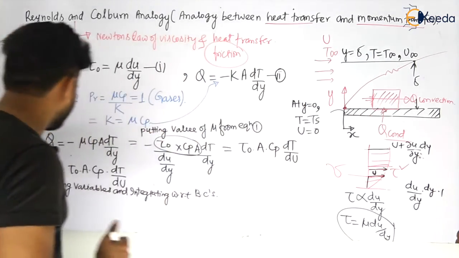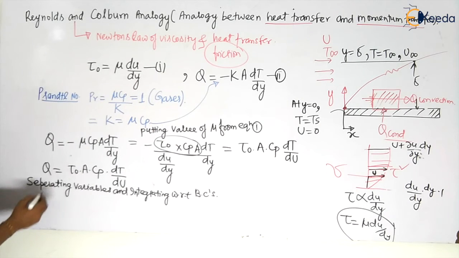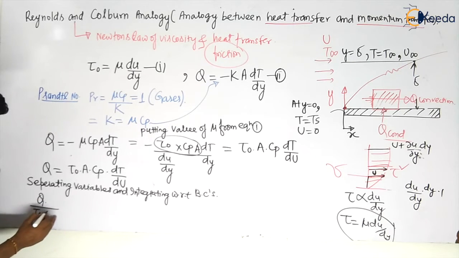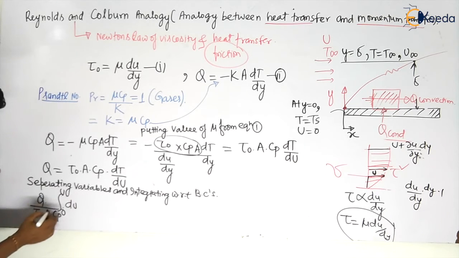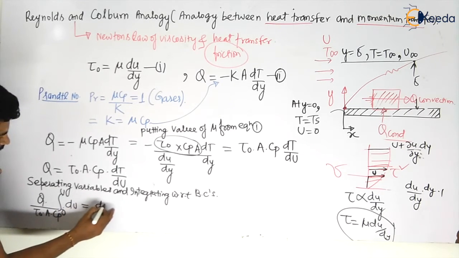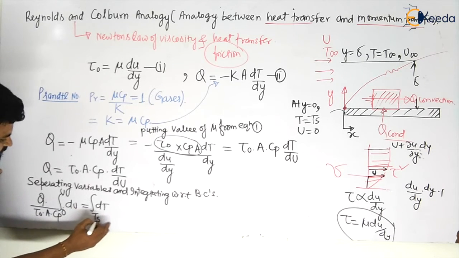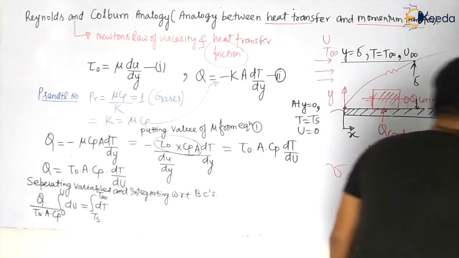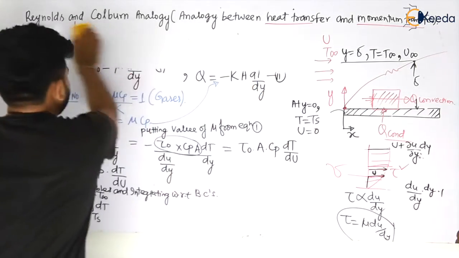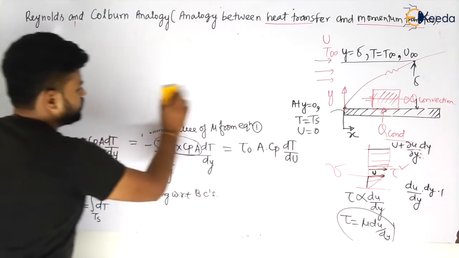So let us see. So this will become equal to Q divided by tau naught A Cp multiplied by du, and that will be from 0 to u, is equal to dt. And what is the temperature? That is from T surface to T infinite, my dear students. That will be from T surface to T infinite, my dear students. So what will it become? Let us see.